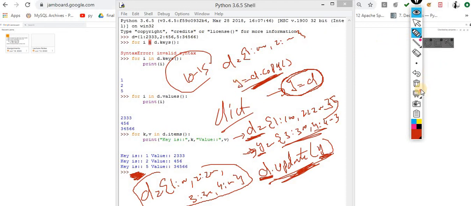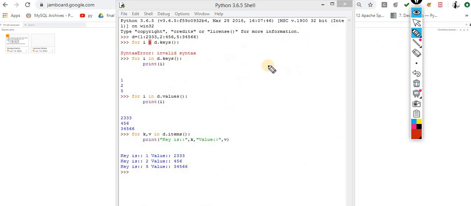Okay, now the same concept, that is the dictionary comprehension. For the same, what I am doing is the square of this, very simple. I am making x colon x into x, for x in range of, let's suppose, 1 to 10.